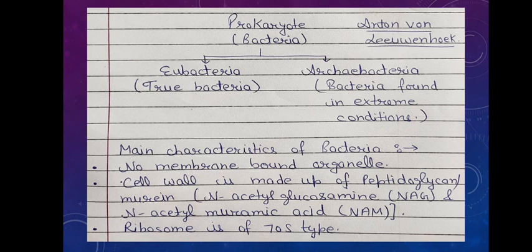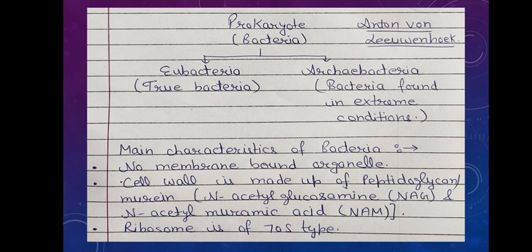Bacteria were discovered by Anton von Leeuwenhoek. If we talk about the main characteristics of bacteria, obviously they are prokaryotes, so there will be no membrane bound organelle. Next main thing is the cell wall of the bacteria consists of NAG and NAM, N-acetyl glucosamine and N-acetyl muramic acid. We can call it peptidoglycan or murein. This is the point you have to remember always.